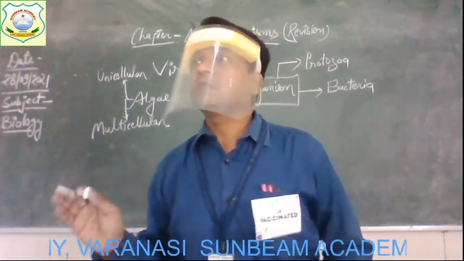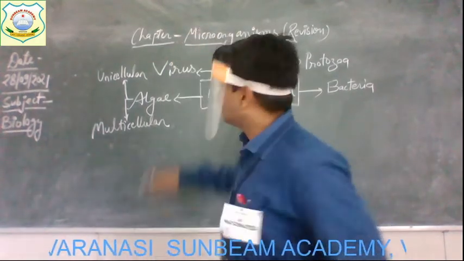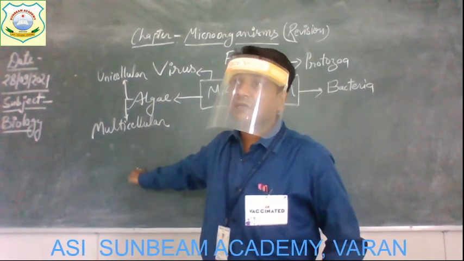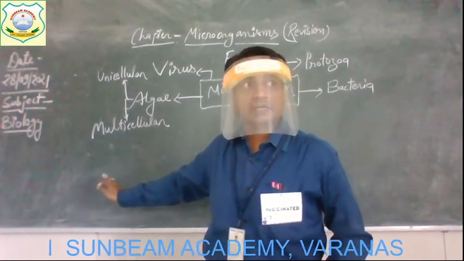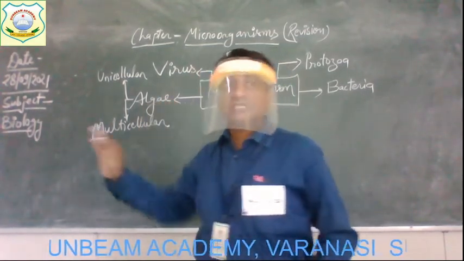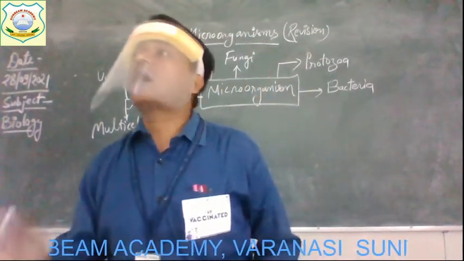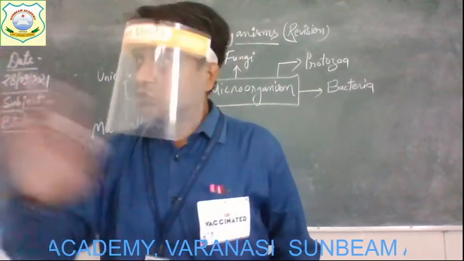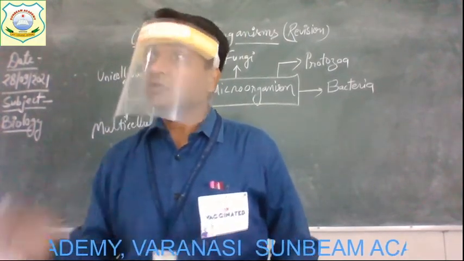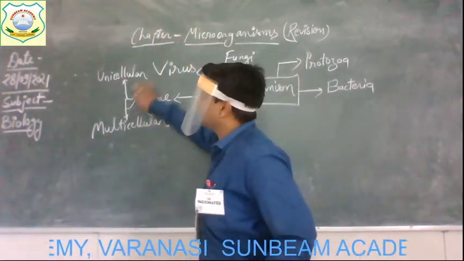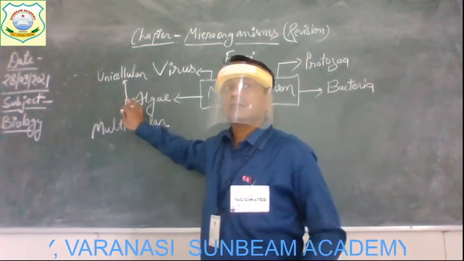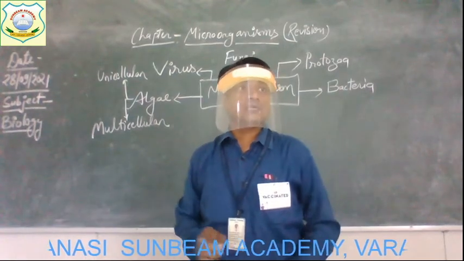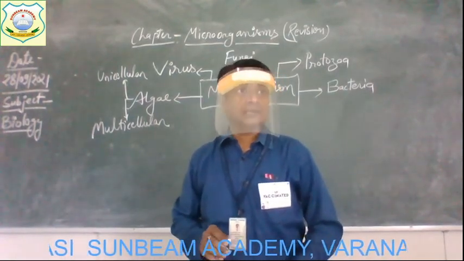These are examples of unicellular algae, and some are multicellular, like Spirogyra. Most species of algae are not harmful, meaning they are not responsible for causing diseases. So you can say this group of microorganisms is generally not harmful because it does not cause disease in living organisms.